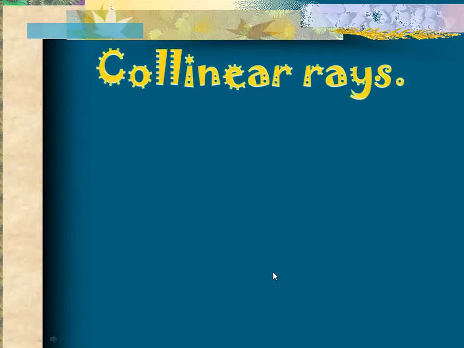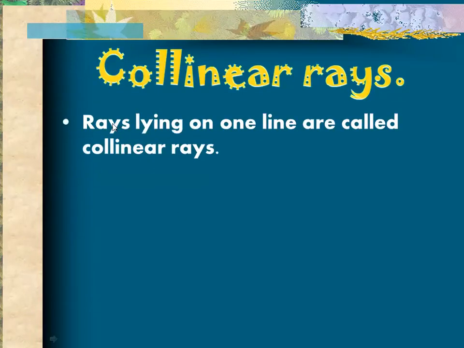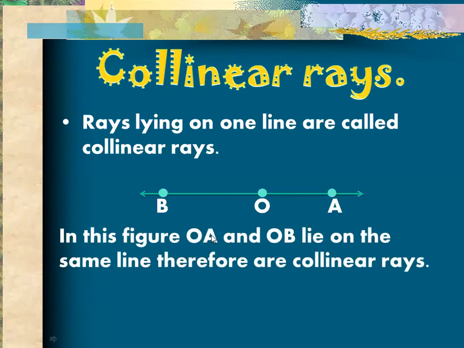Now, let's consider the definition of collinear rays. What are collinear rays? Rays that lie on one line are called collinear rays. Let's take this figure here. You have points B, O, and A. Starting from O, which is the endpoint, towards A and starting from O towards B, they lie on the same line, therefore they are called collinear rays.